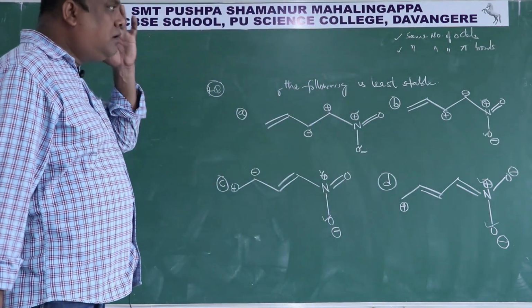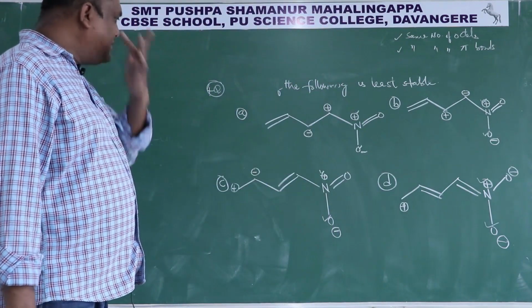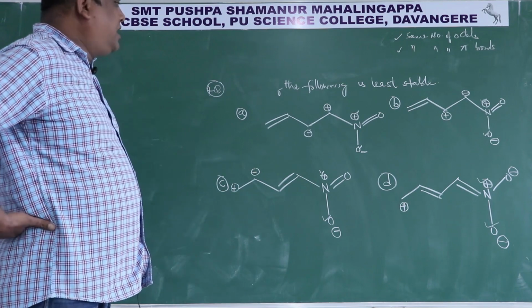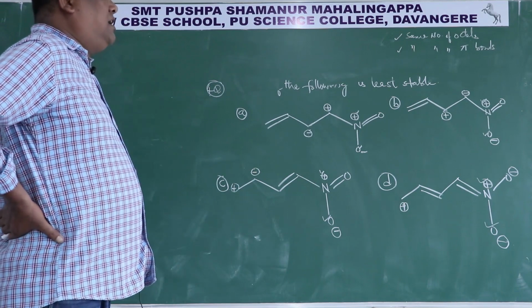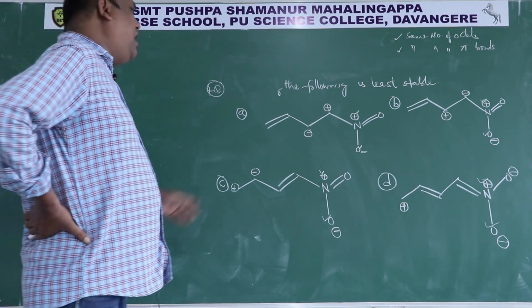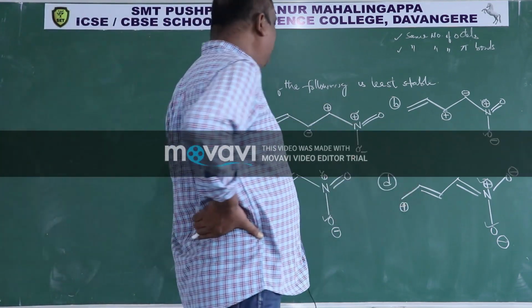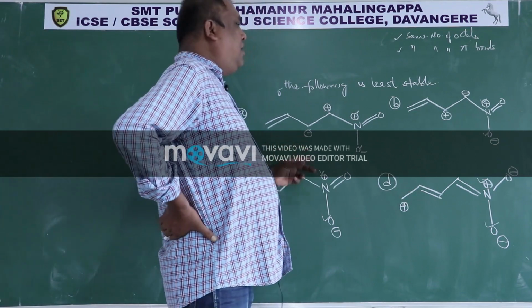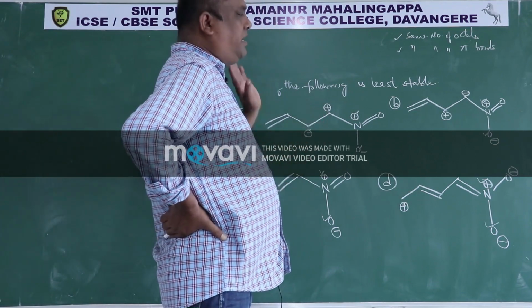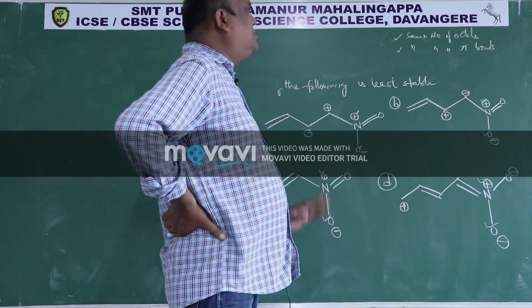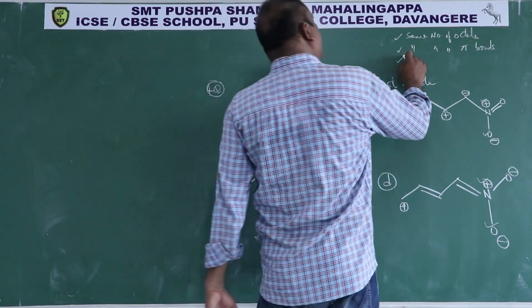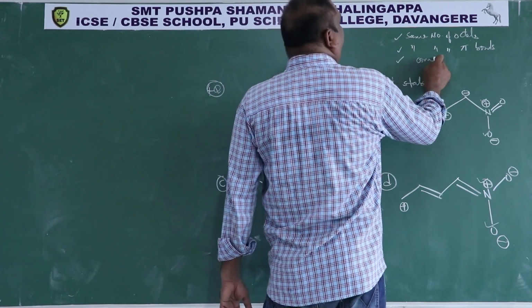Then, when the number of pi bonds is the same, you have to check whether the right atom is carrying the right charge. In all of them, nitrogen carrying positive charge. In all of them, oxygen carrying negative charge. In all of them, one carbon positive, one carbon negative. So that is also the same, the fourth area is also competing.